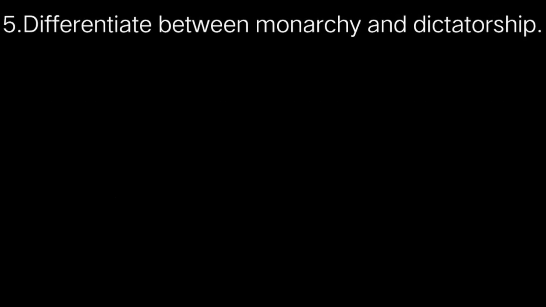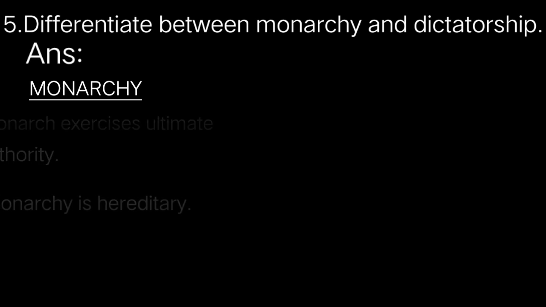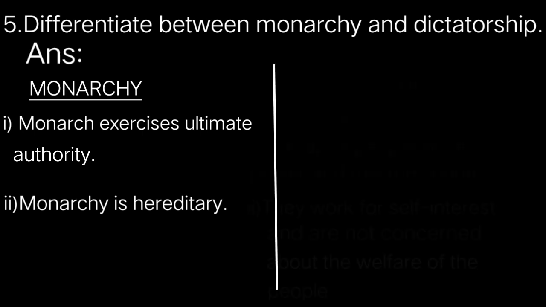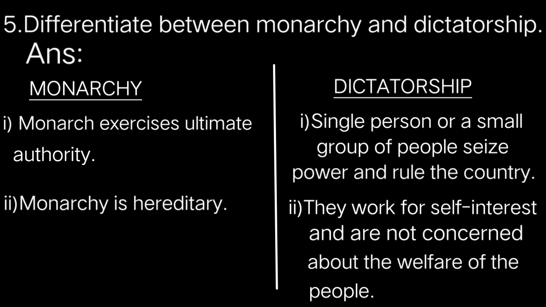Now question number 5. Differentiate between monarchy and dictatorship. Answer, monarchy. Monarch exercises ultimate authority. This is point number 1, and point number 2 is monarchy is hereditary. Now what is dictatorship? Number 1 point, single person or a small group of people seize power and rule the country.